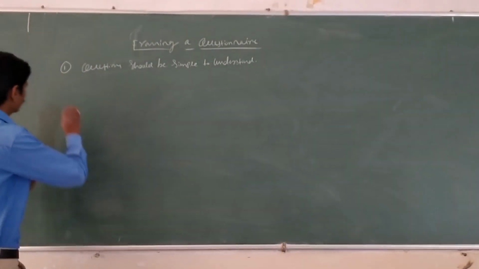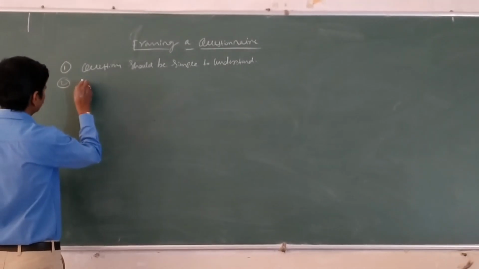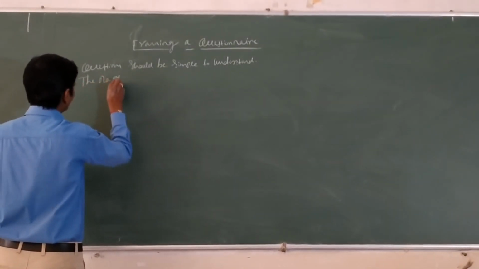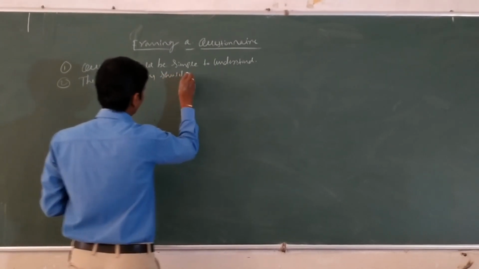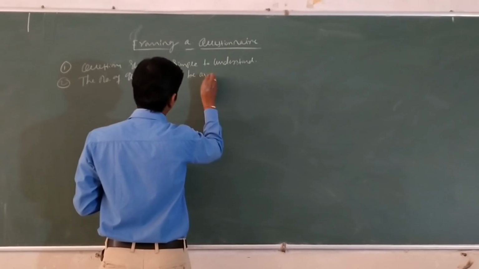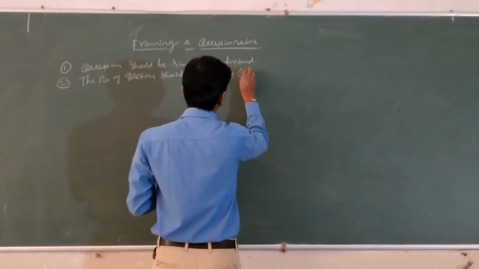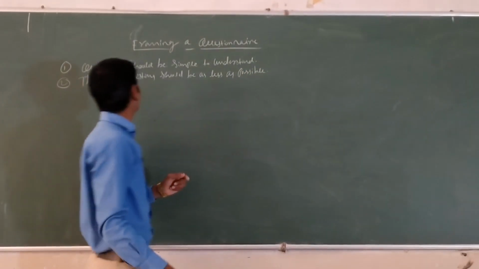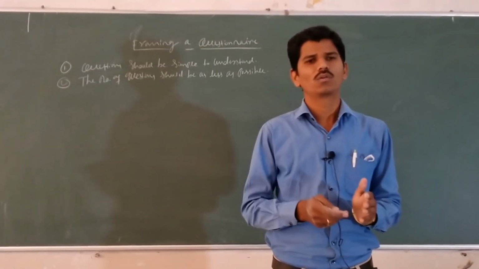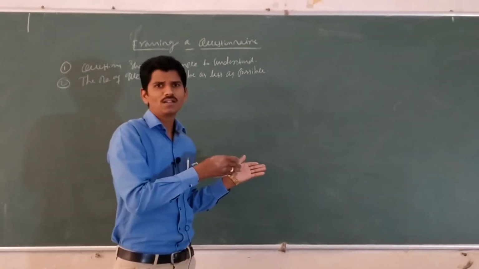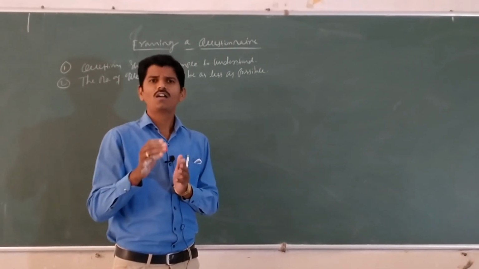Second one, the number of questions should be less, as less as possible. The fewer the questions, the more accurate and attractive it will be. If you ask 100 or 200 questions, the informants will not answer. The questions should be as few as possible, maximum 15 or 20.